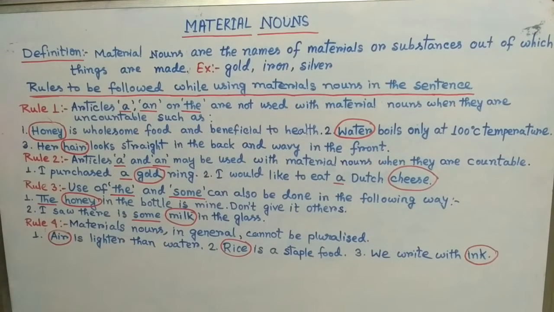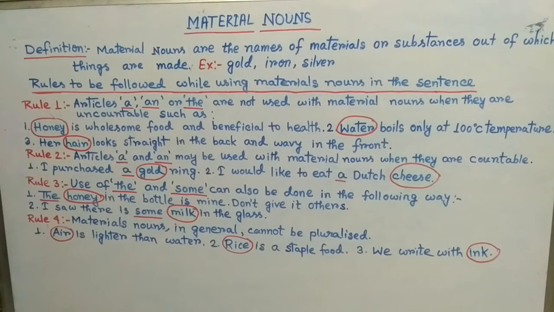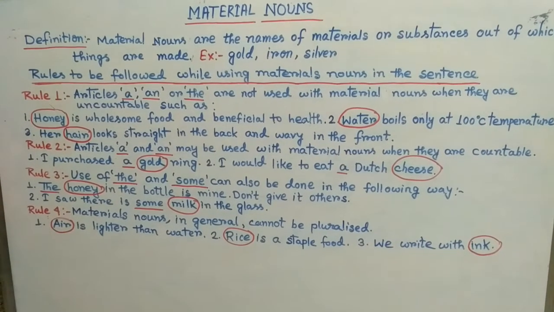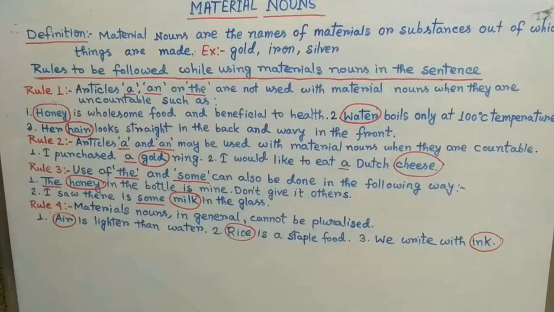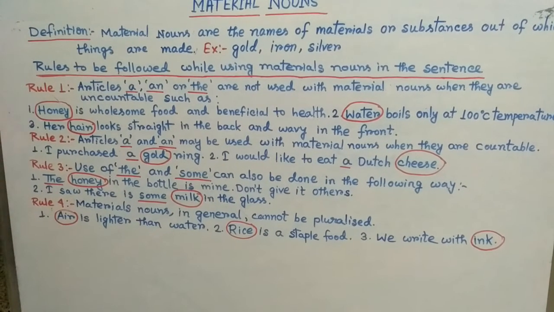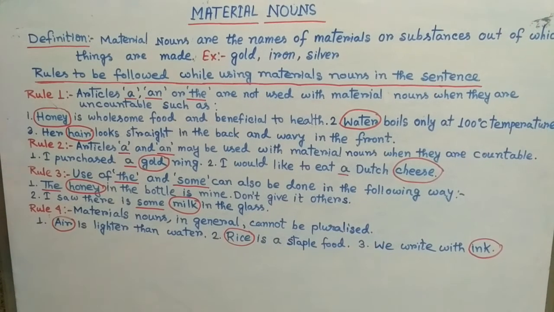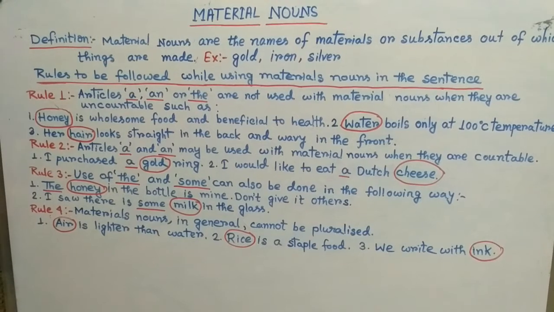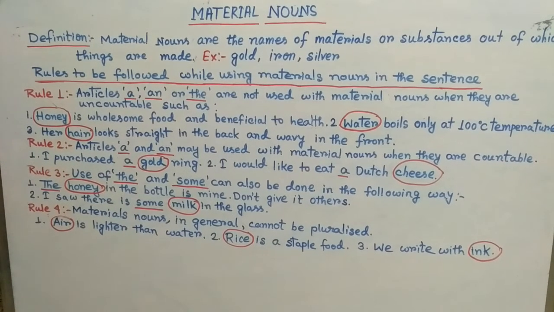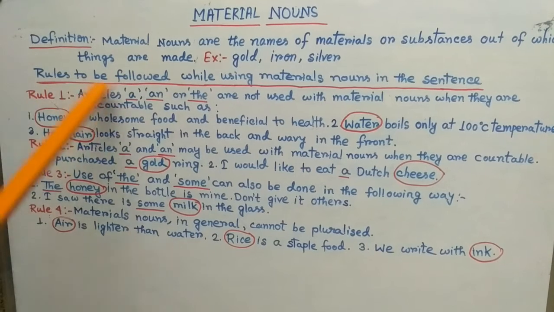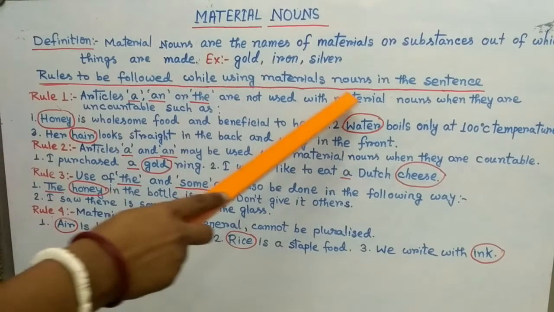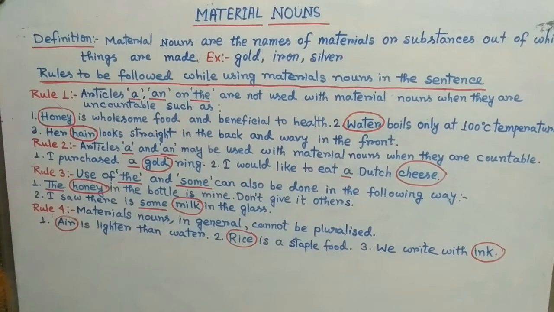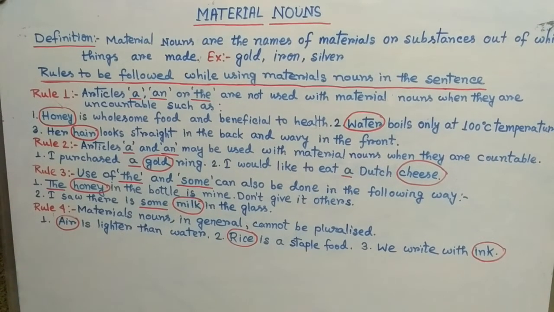Definition of material nouns and sources of material nouns, how they are categorized, already we have learned in the previous video. In this video, we have to know some rules that are to be followed while we use material nouns in sentences. So, let's start. Rules to be followed while using material nouns in a sentence. There are mainly 4 rules.